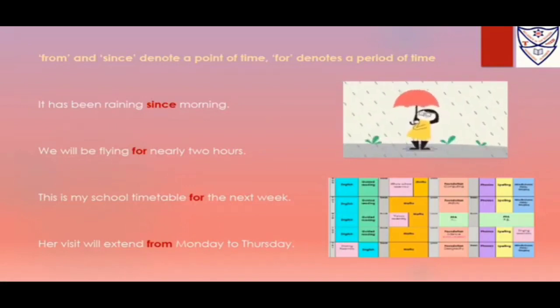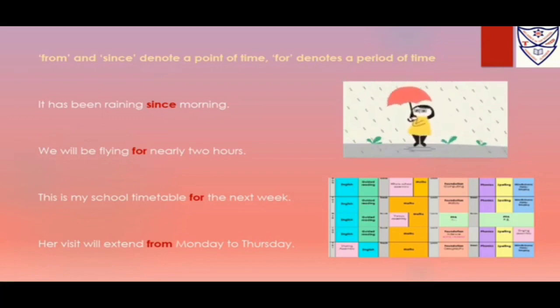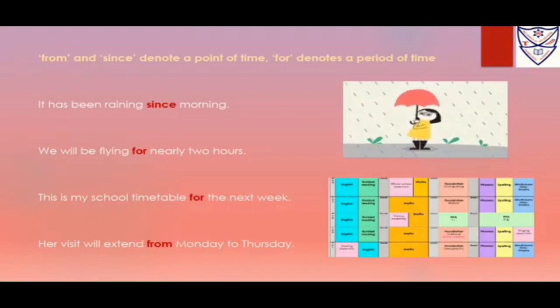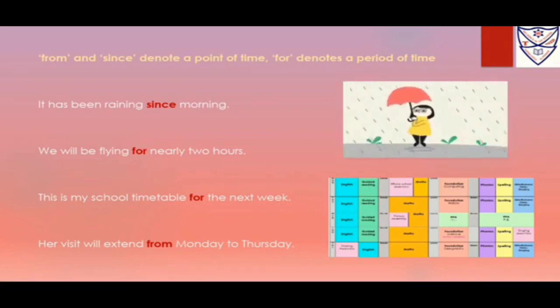Now we will be flying for nearly 2 hours. Now "for" we are using to show the length of a period. At that time I will use the preposition of time "for". This is my school timetable for the next week. So again here I am using "for" to show the length of a period. Her visit will extend from Monday to Thursday. Now "from" can be used with all times.